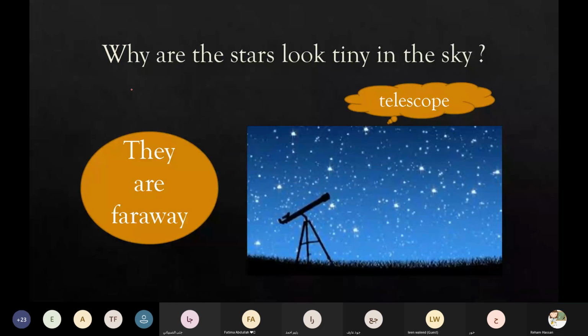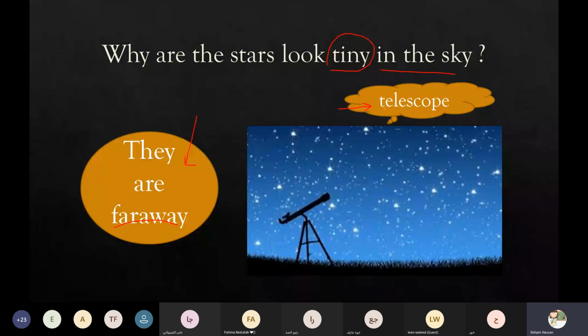But why do the stars look tiny, or very, very small, if we look at the sky? Because they are far away. But the scientists can observe the stars by telescope. So how can we observe the stars?